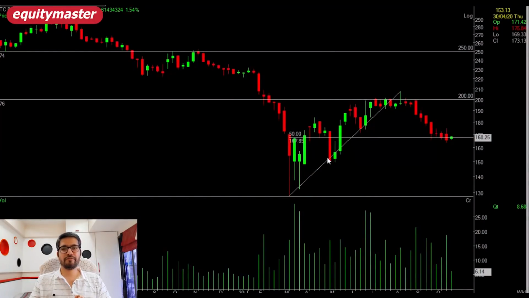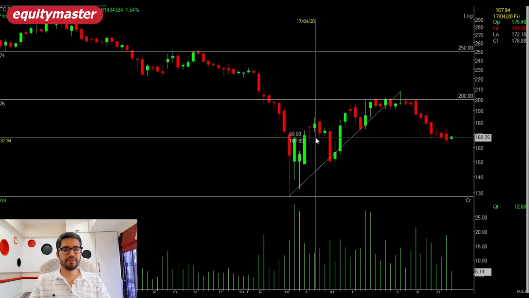Now, apart from this, we will see what the weekly chart of ITC is indicating. Here I have the weekly chart of ITC Limited. I have drawn a 50% retracement from the recent lows that were hit in March. The low of March was 128, whereas the high that the stock hit in August was around 207. So this is roughly about a 90 rupee move, and the stock is currently trading around the 50% retracement.